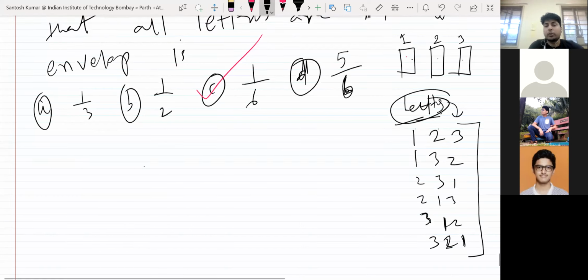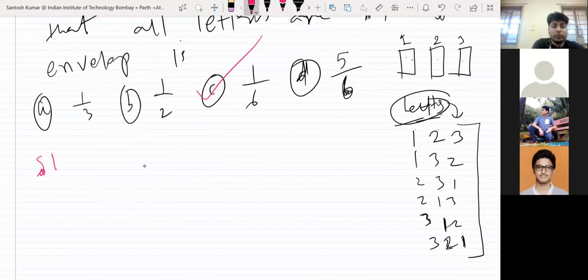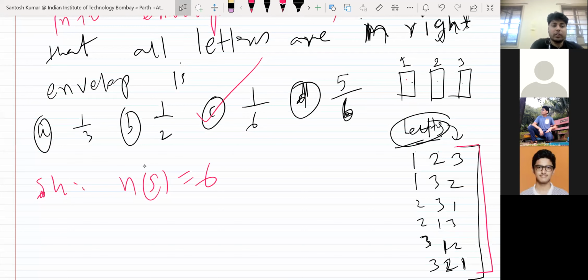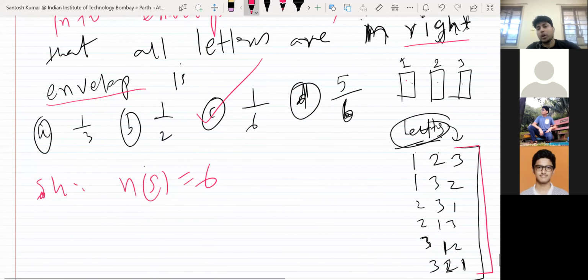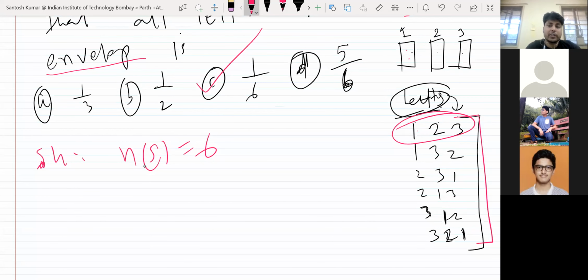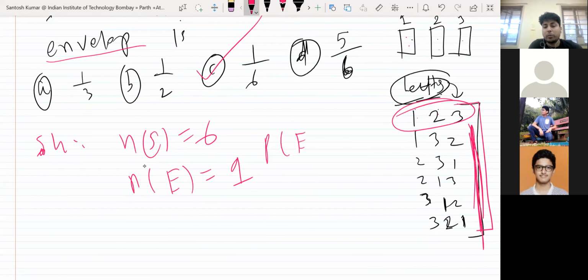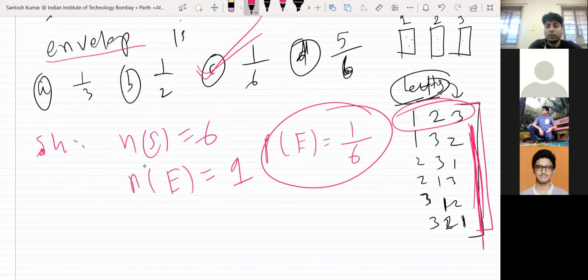Okay. So the number of elements in the sample space is 6, meaning a total of 6 possibilities are there. But how many of them are right? Right arrangement means letters go into the right envelope. So how many of them are correct? There's only one. Right? Because the first letter will go in first, second in second, third in third. All the others are wrong arrangements. So they are asking you about all letters in the right envelope, this is 1. So the probability will be 1 out of 6.